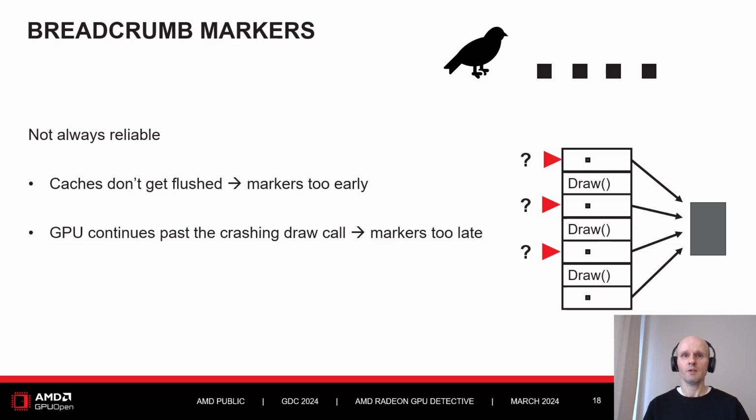On one hand, it may happen that the GPU doesn't stop on the first failure. It may continue executing next draw calls, even entire render frames. So we may see our markers too late. On the other hand, if the GPU stops, it may have some caches not flushed. So we may see the markers too early.